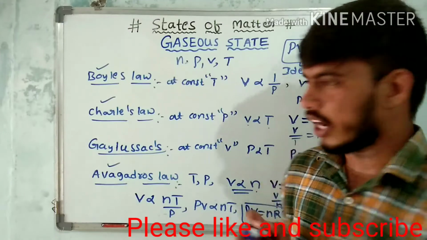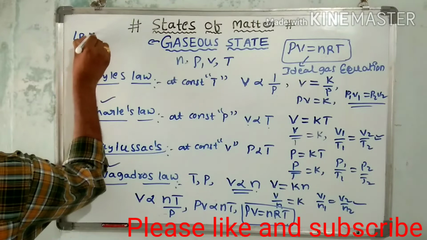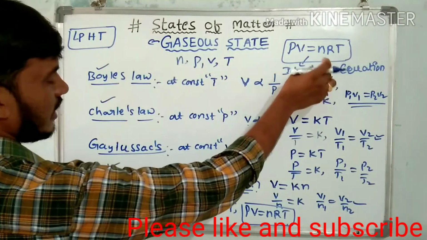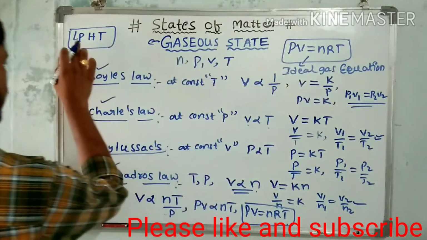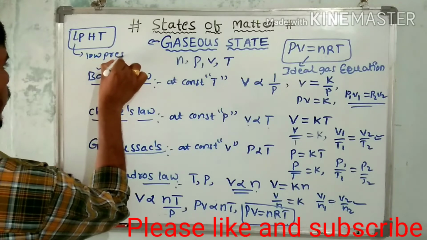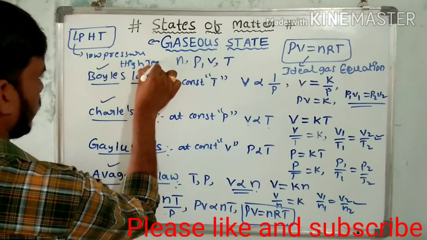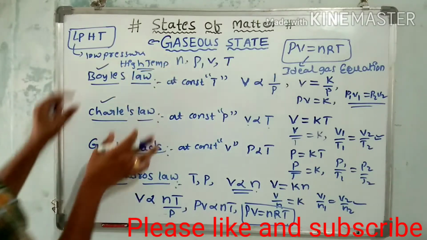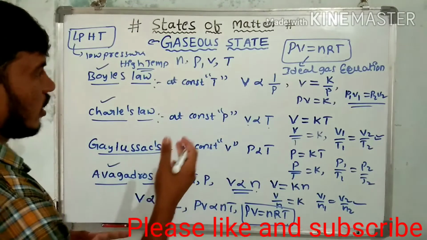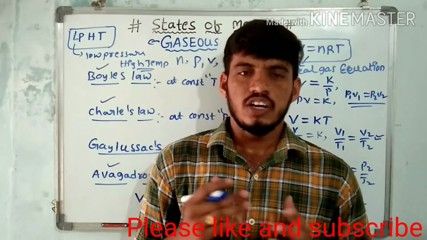One more important point is the condition of gases: low pressure and high temperature. This is a very important point. A real gas behaves as an ideal gas under this condition: low pressure and high temperature. These are the basic concepts of the gaseous state, the properties of gases, and the gas laws that form the ideal gas equation.